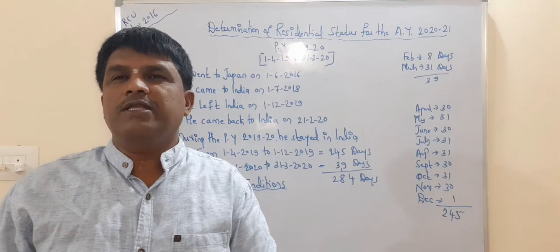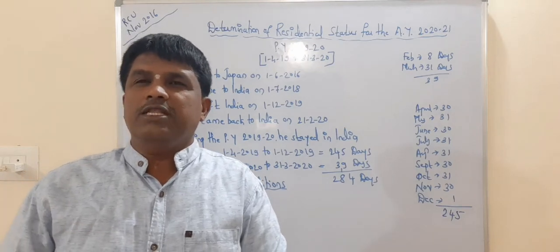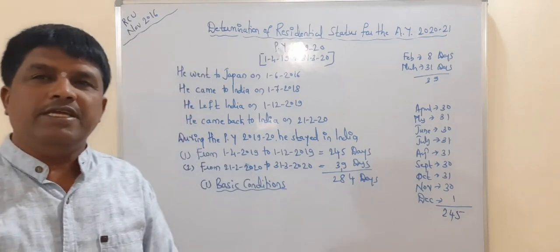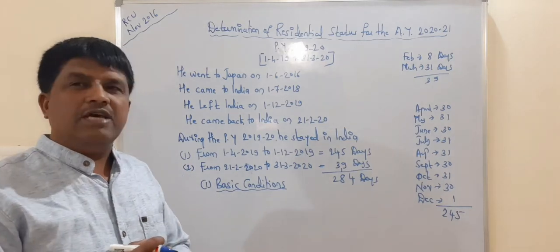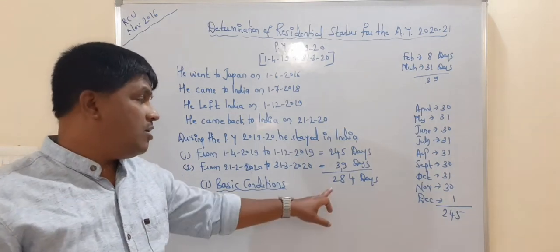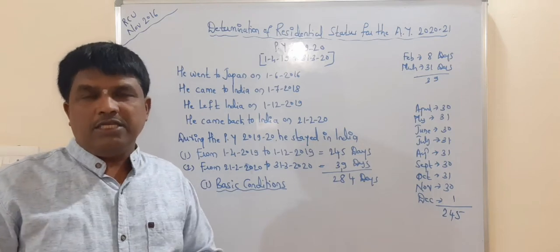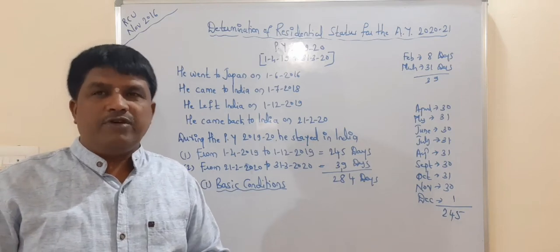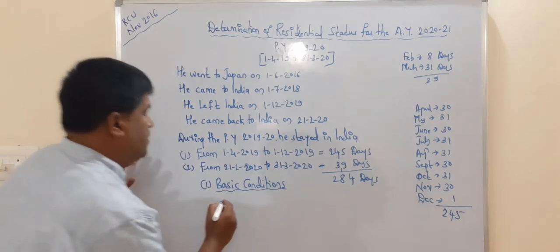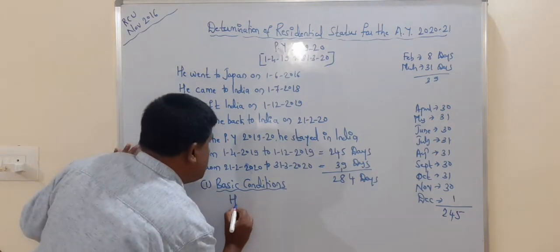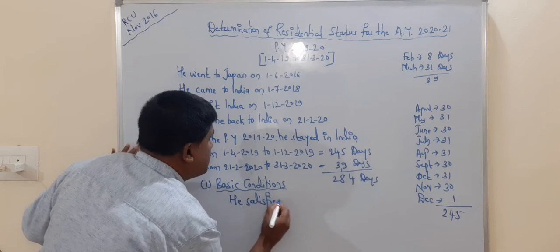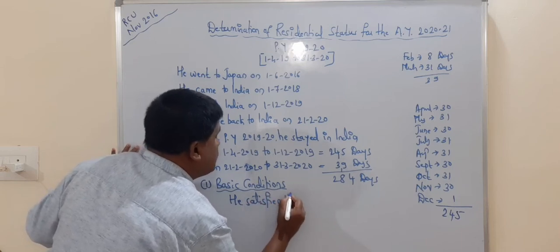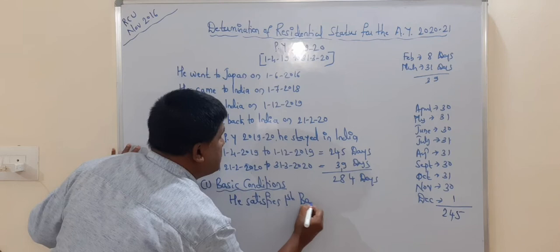In order to satisfy the first basic condition, during the previous year he must stay in India for 182 days. It means during the previous year, for how many days he has stayed in India? For 284 days. It means he satisfies the first basic condition. Take note.